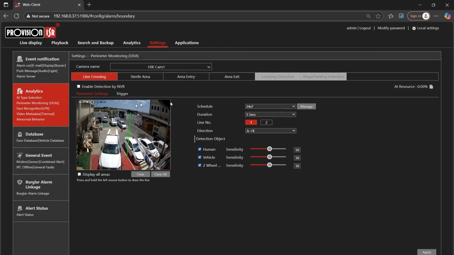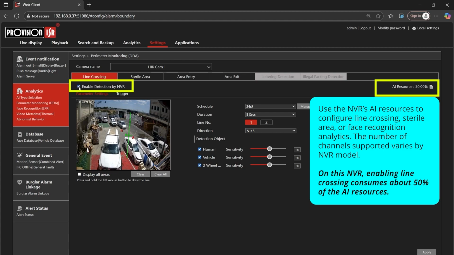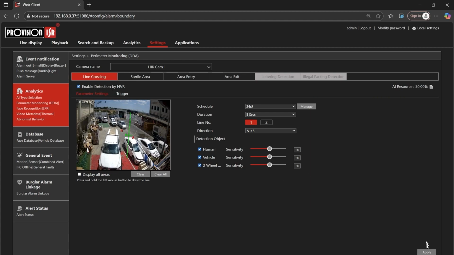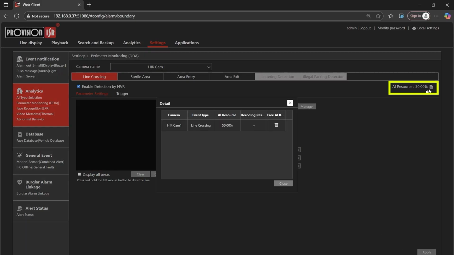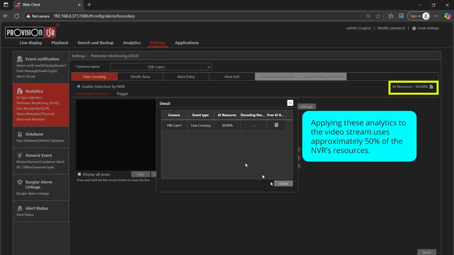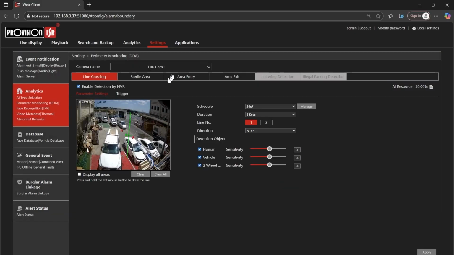Once we enable line crossing detection by NVR on the Hikvision camera, which is a third-party device, the NVR immediately allocates 50% of its onboard AI capacity. This means this specific NVR model can support onboard analytics for only two third-party cameras.